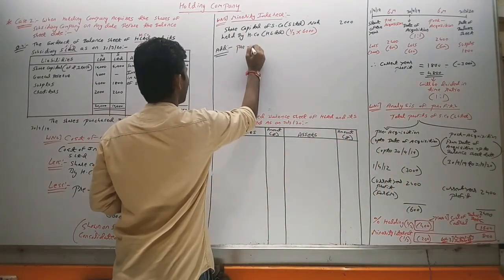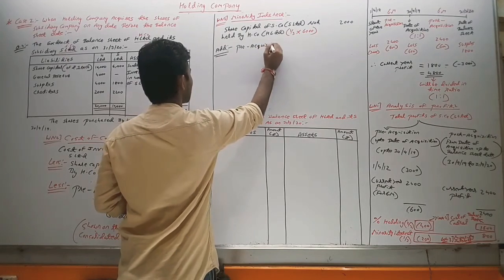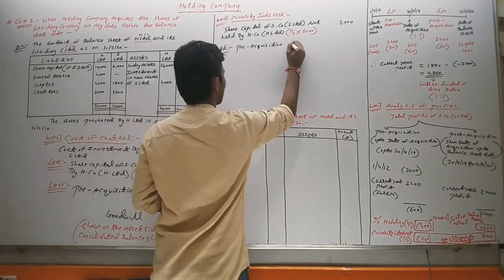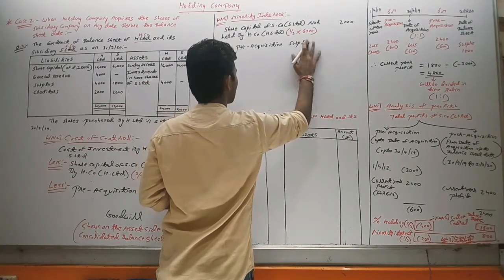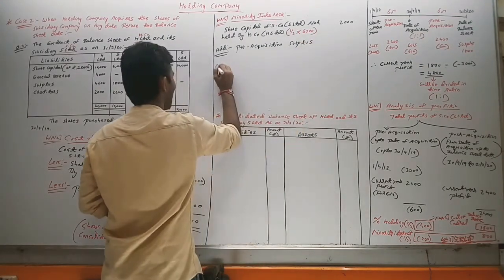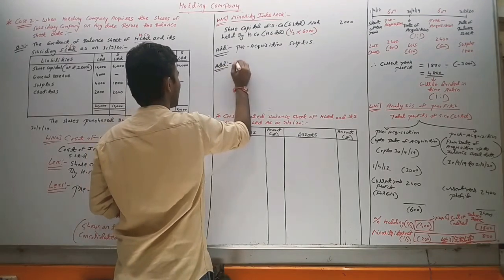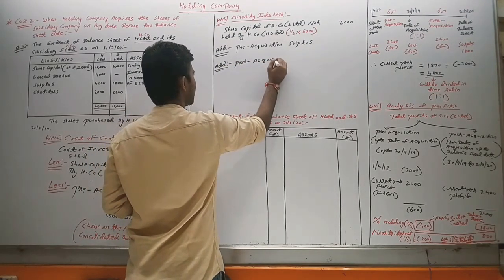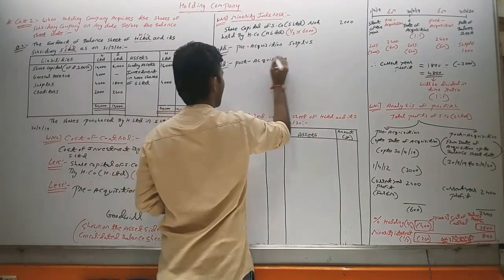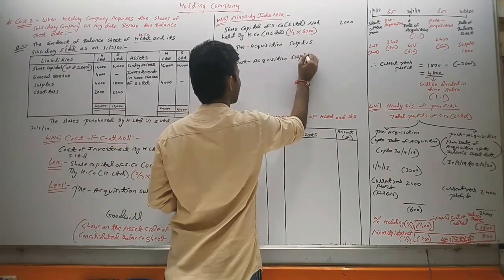So pre-acquisition surplus, add post-acquisition surplus.